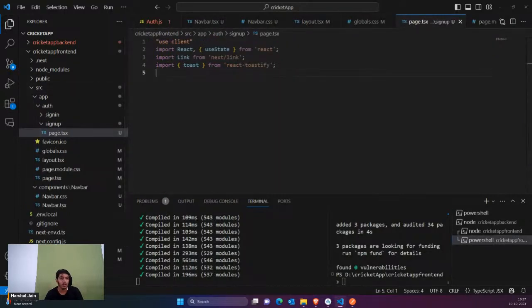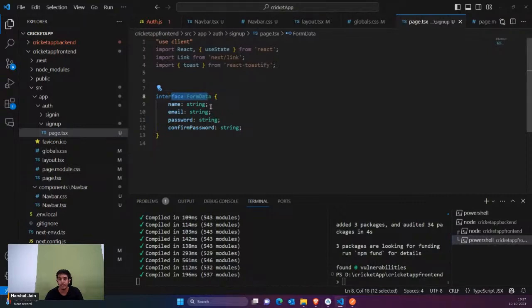In the sign up page, I'm going to say what kind of form data we are going to have. Since this is a TypeScript based Next.js project, you have to define types. So I've simply defined an interface FormData. That's how you define types in TypeScript. Inside this we have name, email, password, and confirm password. These four details we are going to take from the user in the sign up page, right?